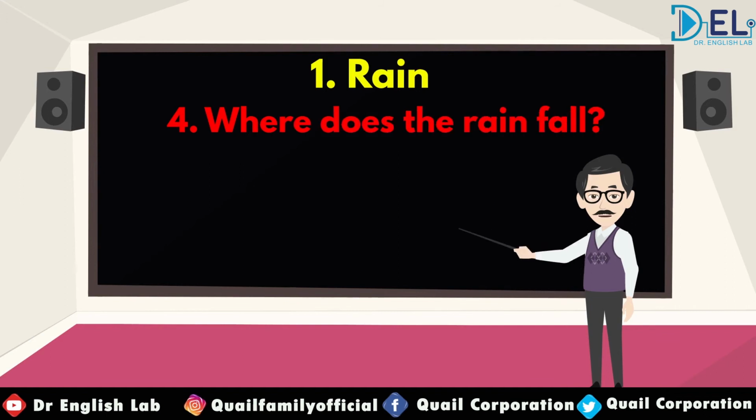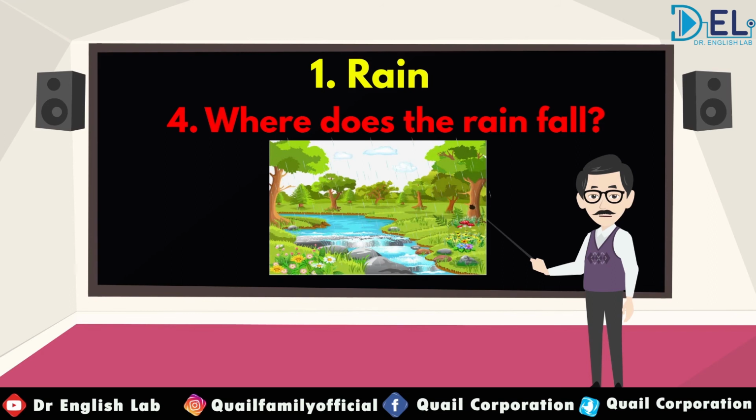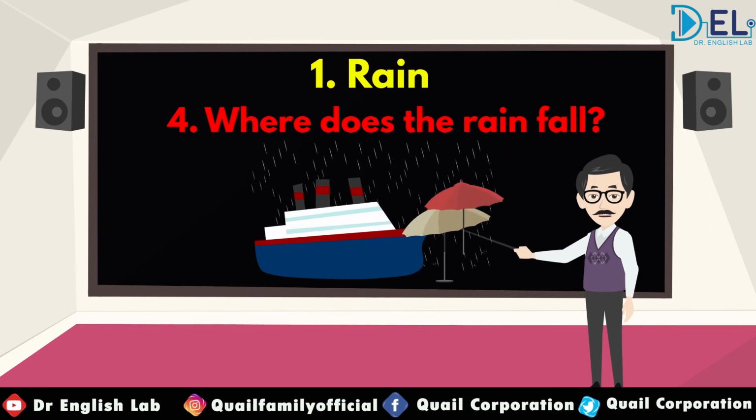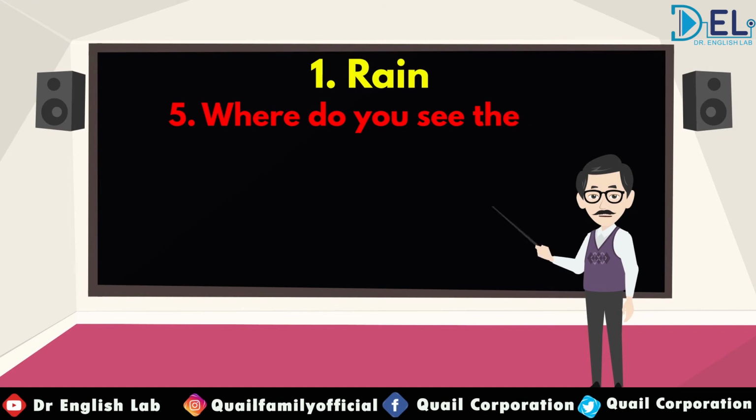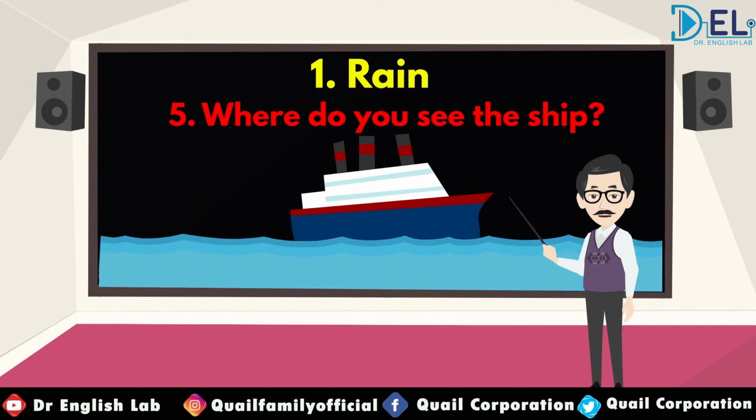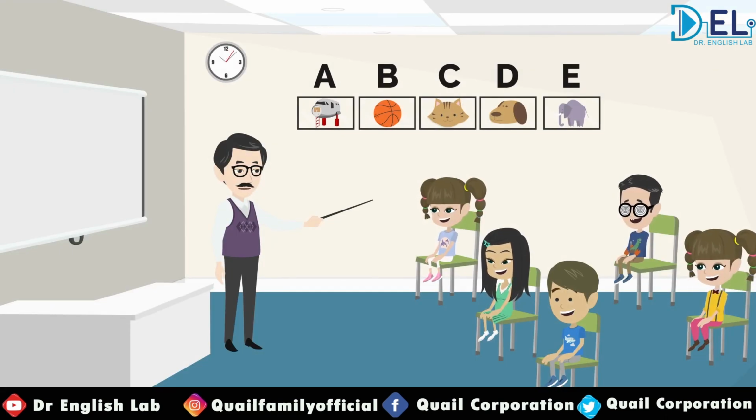The rain falls on fields and trees. Very good. Even it falls on umbrellas and ships. Very good. Now the last question is, where do you see the ship? I see the ship at sea. Very good. So, did you enjoy the poem Rain?